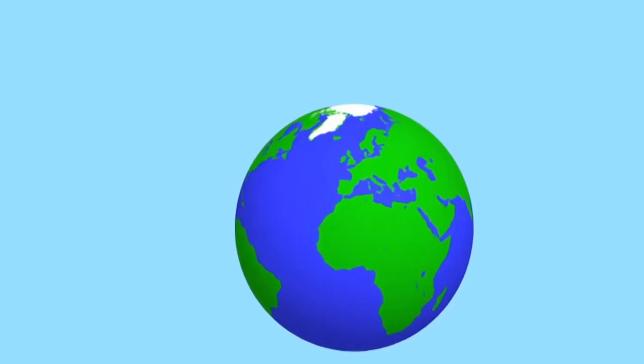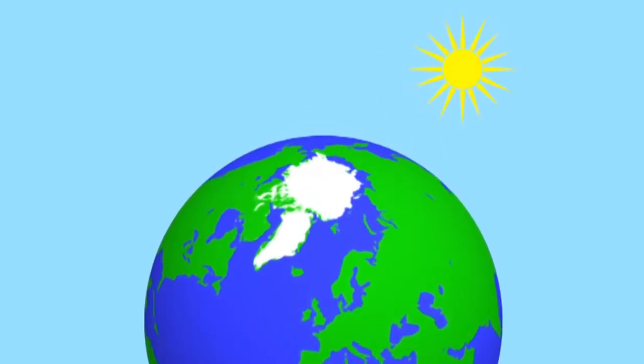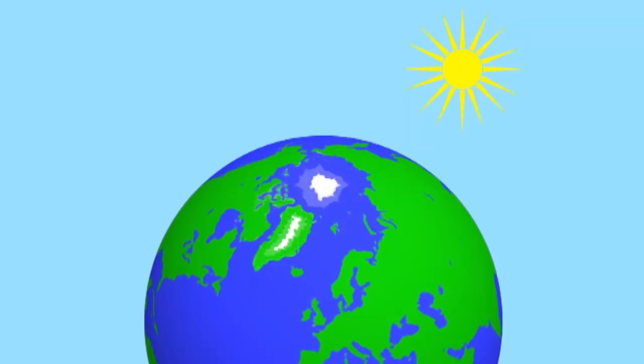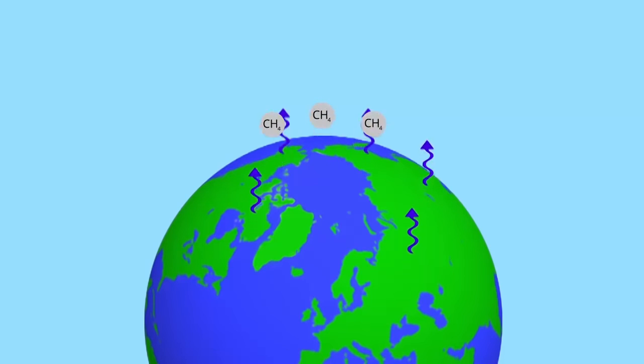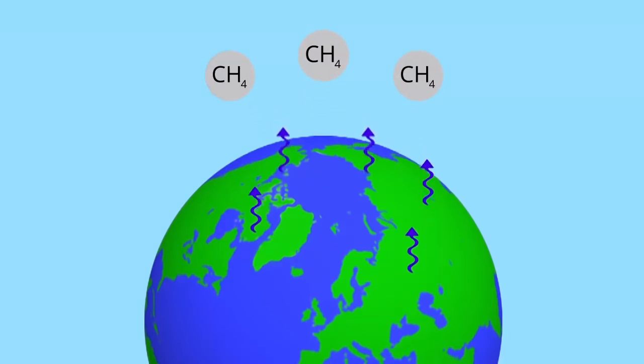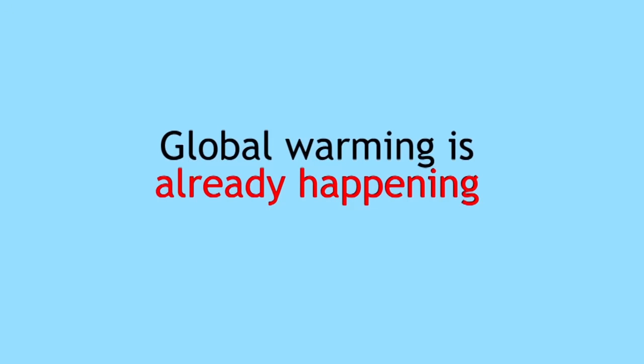One final problem is what is called positive feedback, which actually is a bad thing. For example, Arctic ice reflects sunlight back into space, keeping the planet cool. As the ice melts, the reflecting white ice is replaced by dark water which absorbs sunlight. This heat makes more ice melt, which in turn allows more heat to be absorbed in a positive feedback loop. Another problem is that as the frozen northern marshy regions melt, methane, which is also a greenhouse gas, previously locked in the ice, is released, adding to the gases in the atmosphere, thereby causing more warming, and so the cycle goes on.